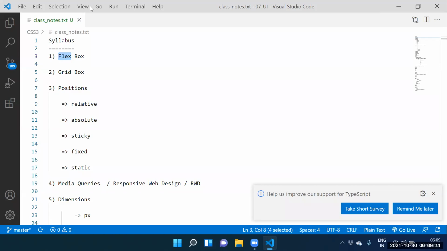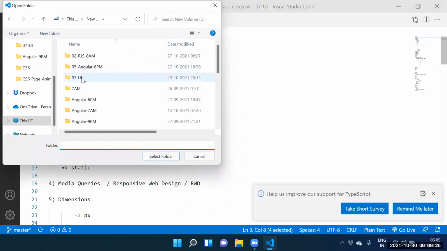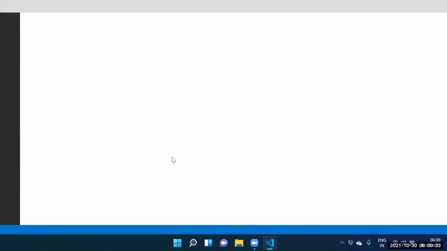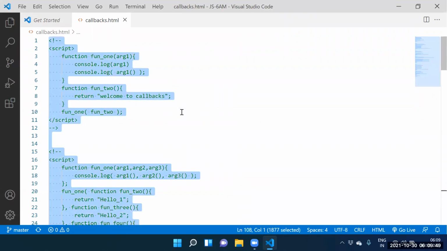Fine. Can you open our folder? Please open the JS 6 a.m. folder. File, open folder. After opening the JS 6 a.m. folder, sir, these are the callbacks, na? Yes. Fine. One second, we will see.